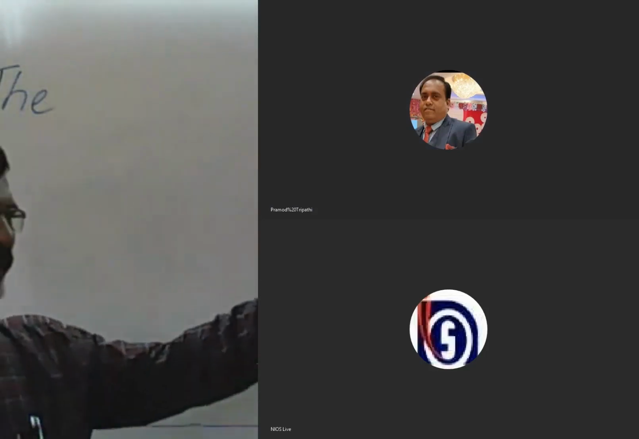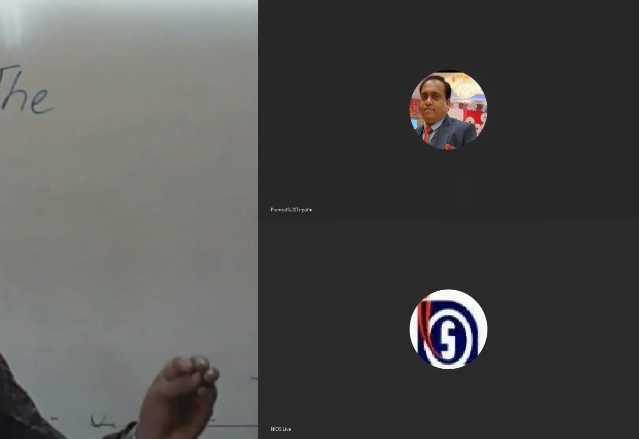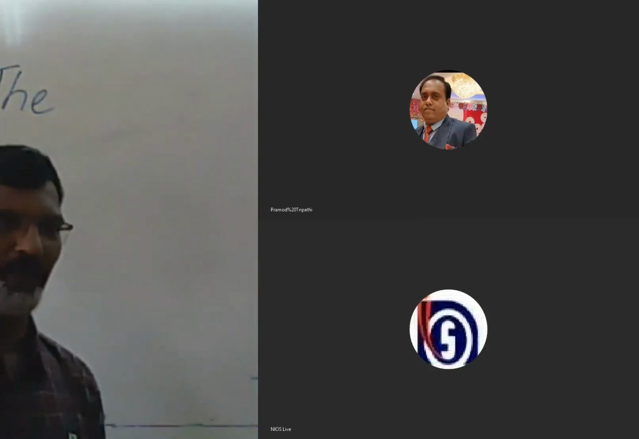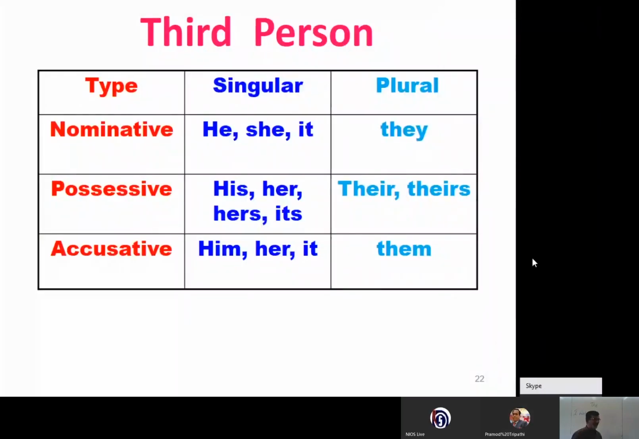In the third person also we have nominative, possessive, and accusative. Of course, here we have many. In nominative singular, he, she, it, all of you know it. You have been learning these things for many years. Singular he, she, it, and plural, for all, it's they only. For he also, the plural form is they, she is also they, and it also they. And in possessive case, his, her, hers, its. And in plural form, their and theirs.